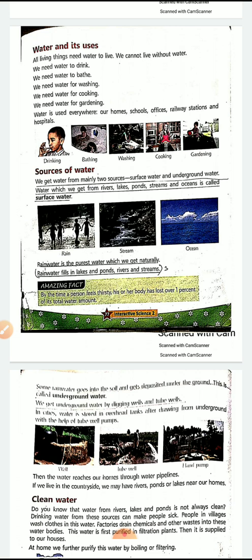So in cities like Lucknow, very few places have a well or a tube well. The water is taken out using a pump, stored in big tanks or overhead tanks. Then it is channelized and given to us.